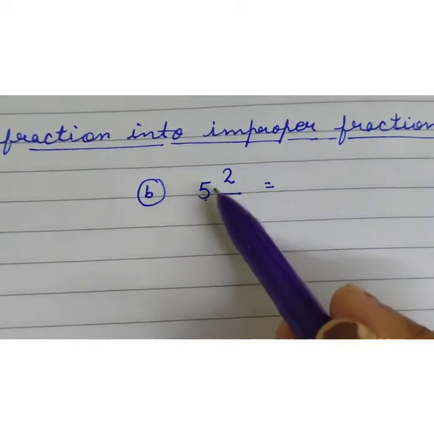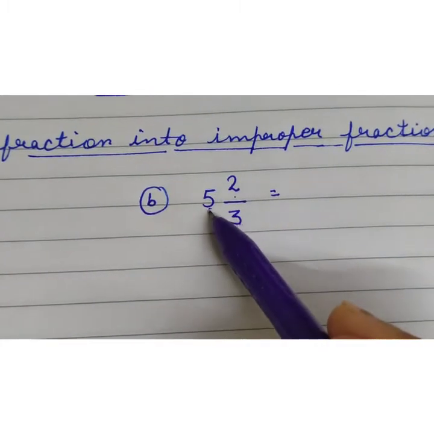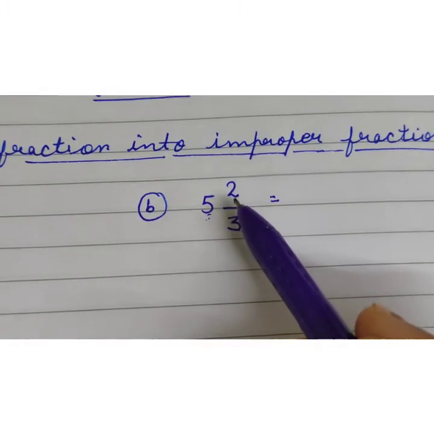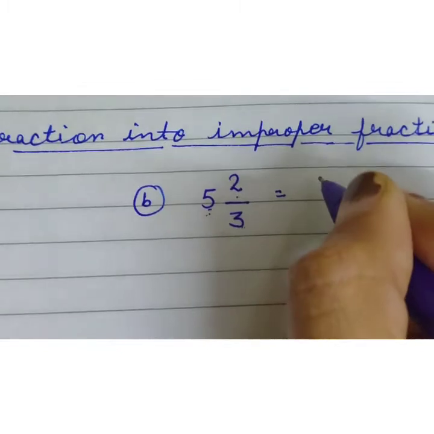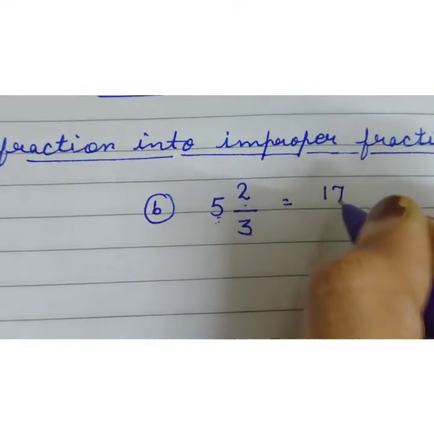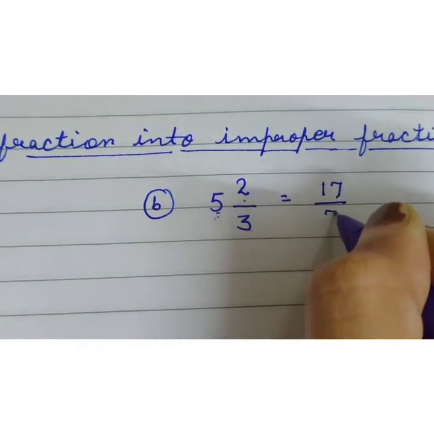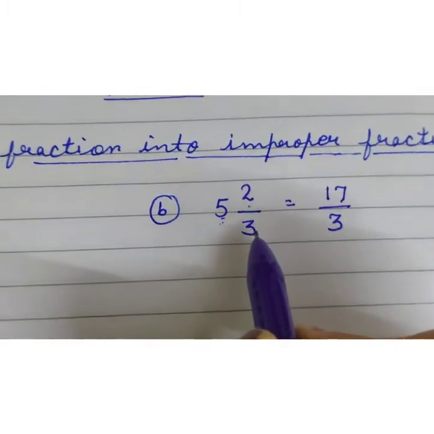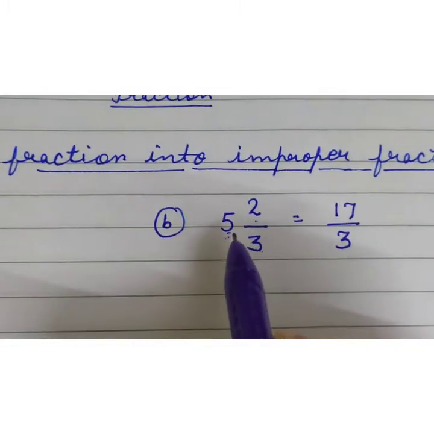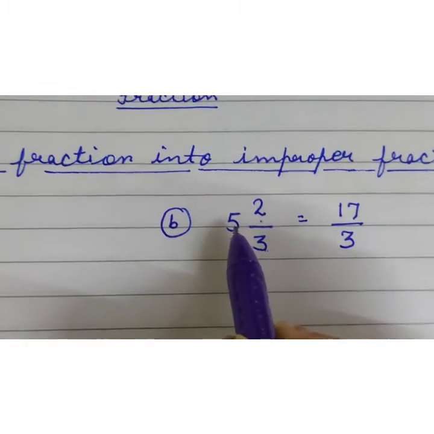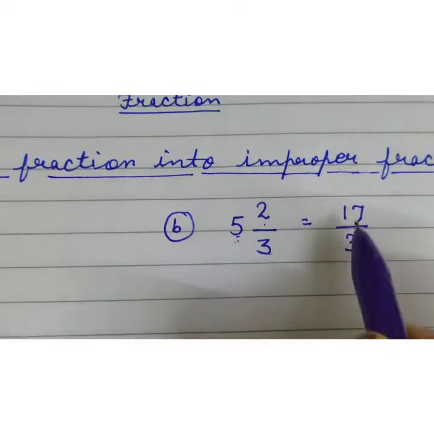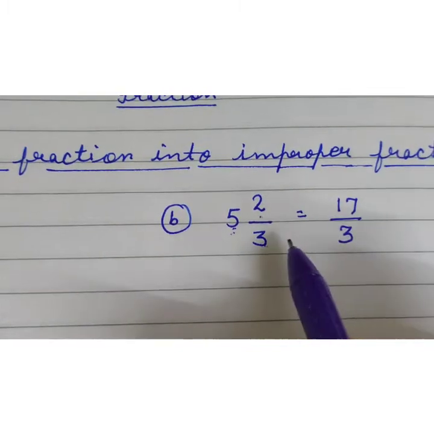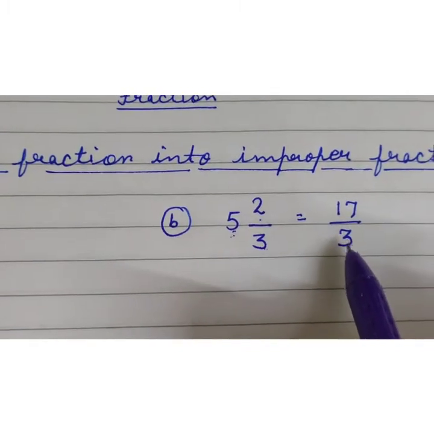Then you add the numerator, 15 plus 2 is 17. So you write 17 upon 3. I am again repeating: firstly multiply the denominator by the whole, 3 5s are 15, then add the numerator, 15 plus 2 is 17. The denominator will be the same, so 17 upon 3.